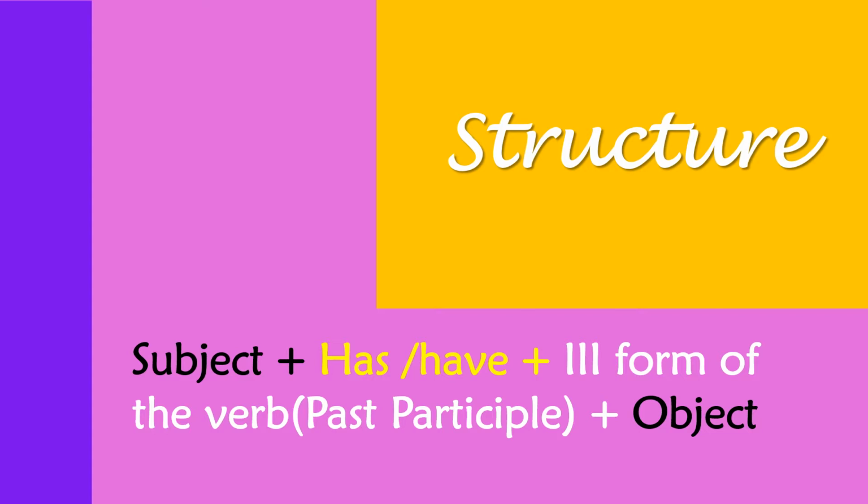Do you remember, children, that we form the past participle by adding ed to regular verbs? For example, play becomes played. But there are a few verbs that change their spelling when you add ed to them. For example, study becomes studied. Just a reminder, children, has is added with third person singular subjects like he, she, it.